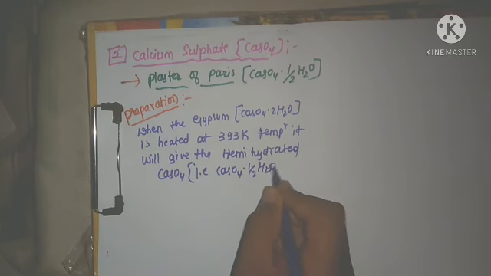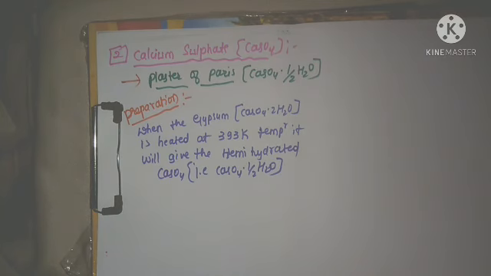It is also called what? Plaster of Paris. Now we'll write the reaction.